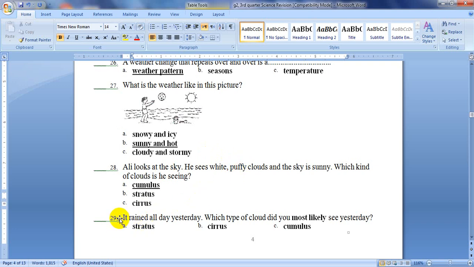The next one, question number 29. It rained all day yesterday. Which type of cloud did you most likely see yesterday? It was raining all the time. So, which clouds were there in the sky? Stratus, cirrus, or cumulus? As we said, it will be stratus because they are gray, they are dark, and they are like a flat blanket in the sky, so they bring rain.